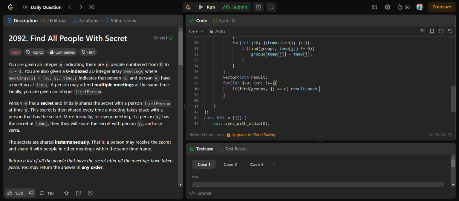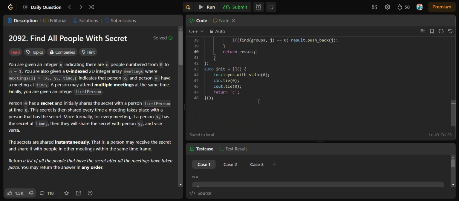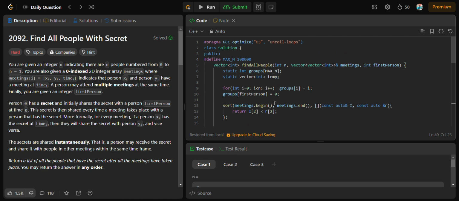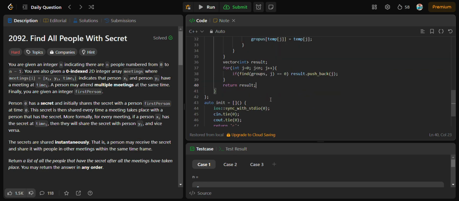Result dot push back j. We will push back j into the result, and at last we will return result. So this will be our overall code.